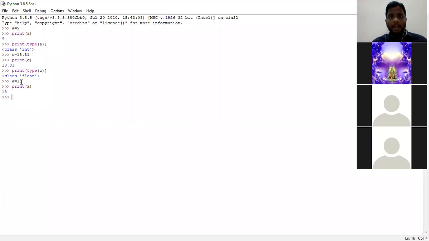Then how can the system understand 18 is an integer? System in the sense of the Python interpreter. How can the Python interpreter understand 18 is an integer? Anyone in the group? Nowhere did I mention int a is equal to 18, right? But we all know that 18 is an integer. That's my question. Anyone in the group?